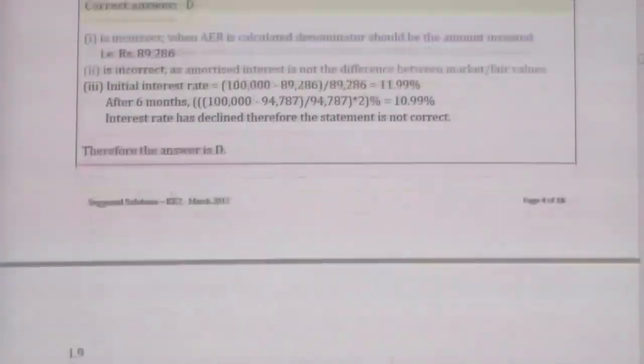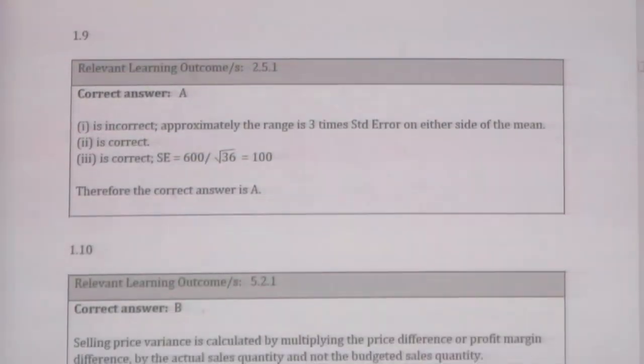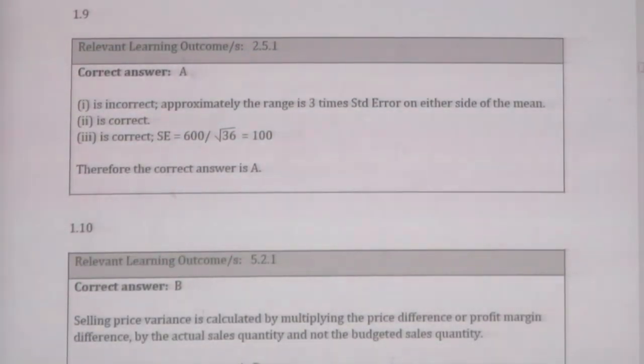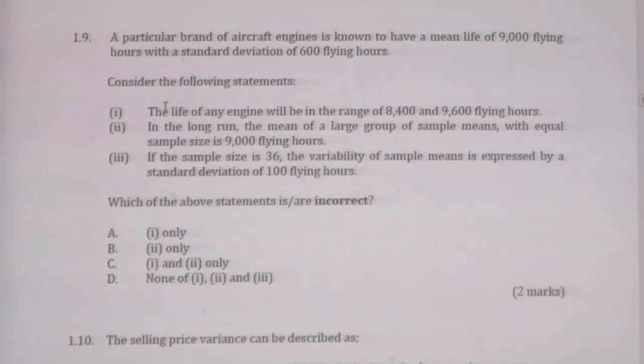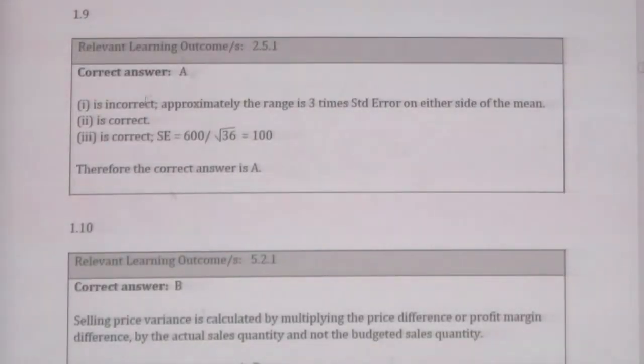The question is 1, 9, yes. The life of any engine will be in the range of this minus 600 and this plus 600. The first statement is incorrect. Approximately the range is within 3 times the standard error on either side of the mean.